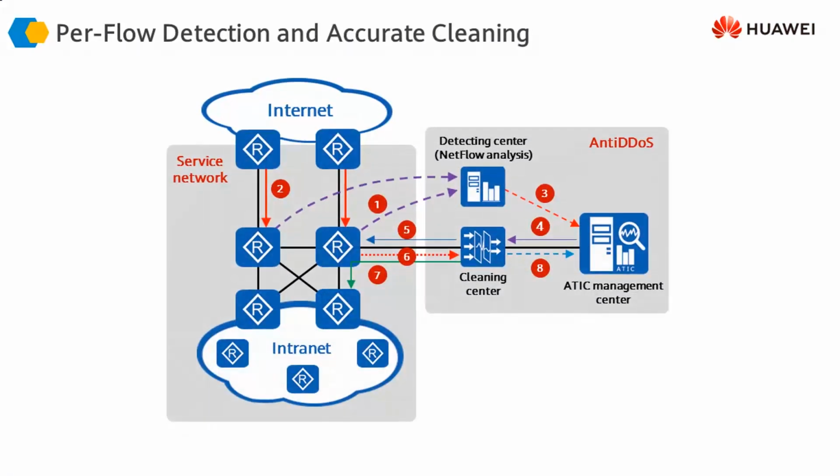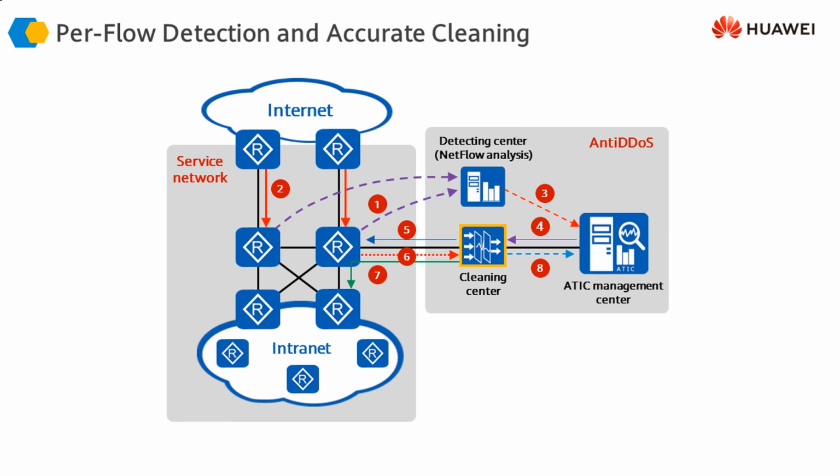The second option, which we have discussed earlier as well, is using a NetFlow analysis engine here. The routers do not send each and every packet to the detecting center. Instead of using the detecting center, we use the NetFlow analyzer, and the routers send the overall flow statistics information here. Based on that information, the flow analyzer can check whether an attack is happening or not, and then the same process is repeated: it informs the ATIC management center, and the management center instructs the cleaning center.